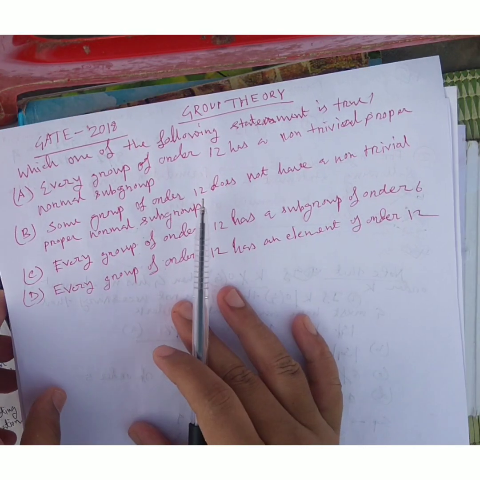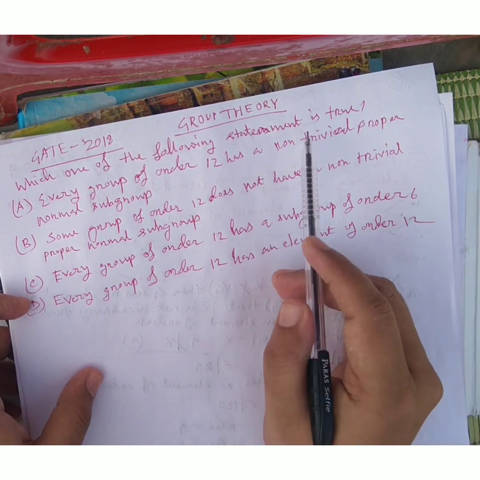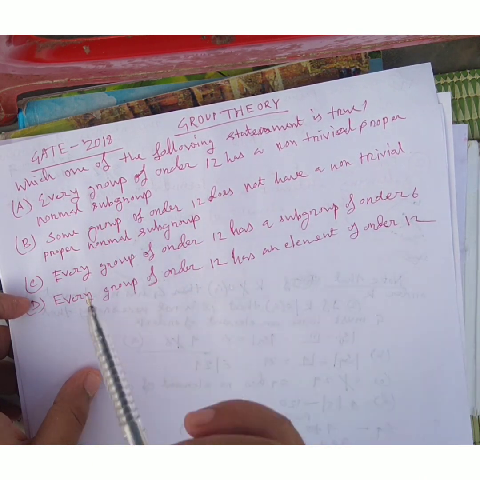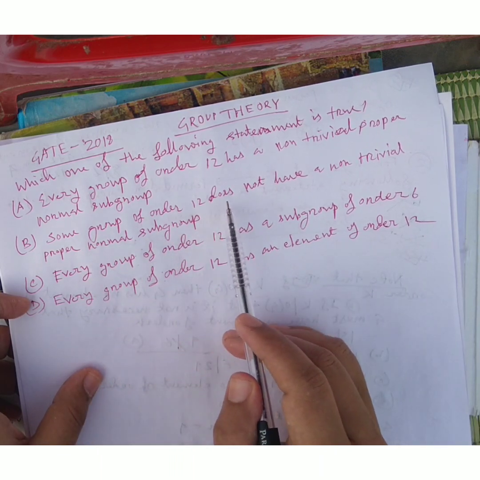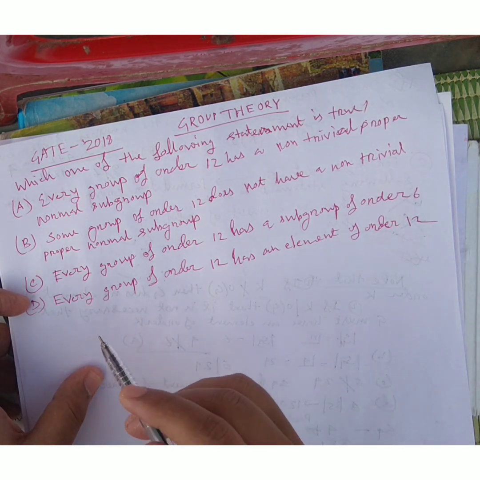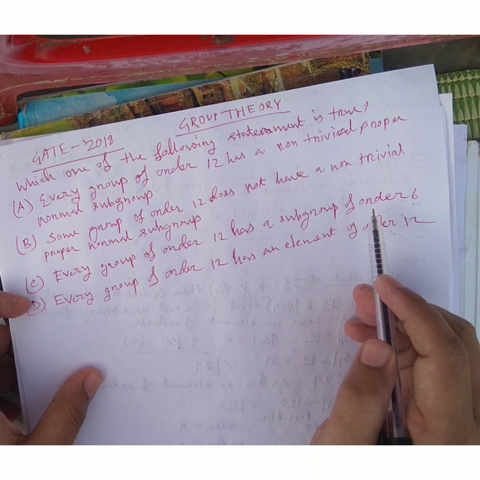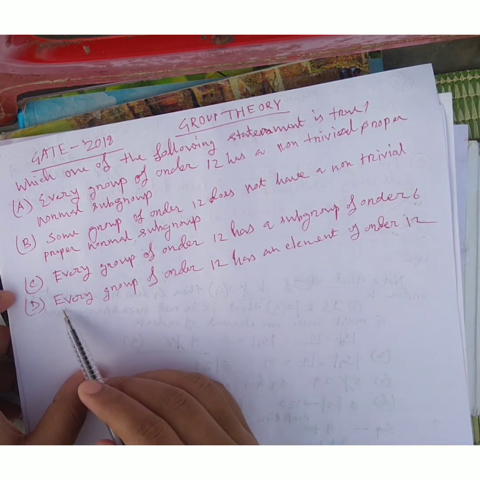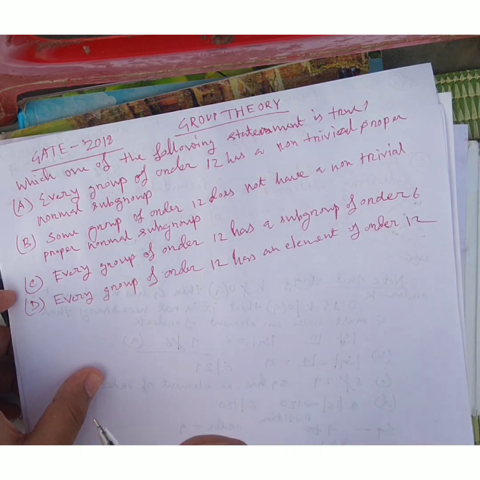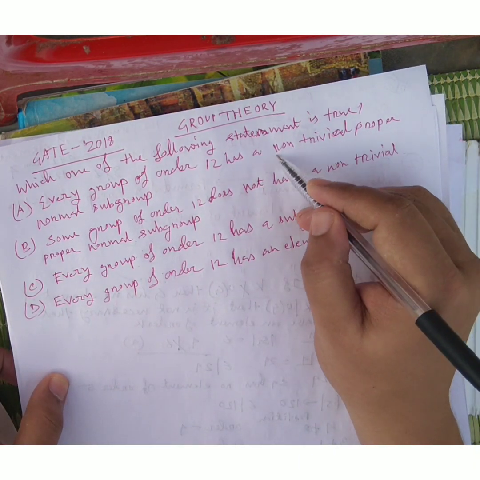Now this question is coming from GATE 2018. Which one of the following statements is true? Every group of order 12 has a non-trivial proper normal subgroup. Some group of order 12 does not have a non-trivial proper normal subgroup. Every group of order 12 has a subgroup of order 6. And every group of order 12 has an element of order 12. So friends, before this,